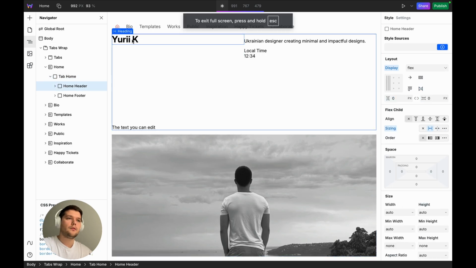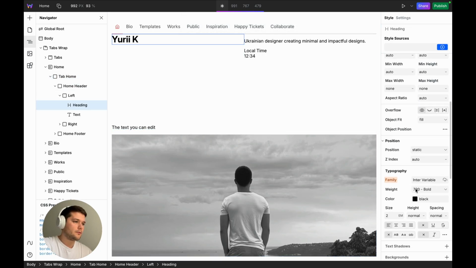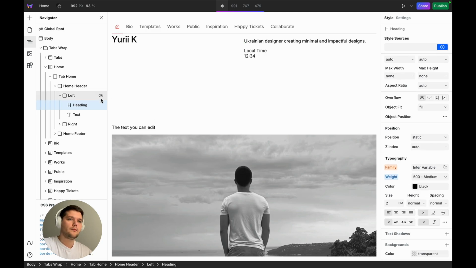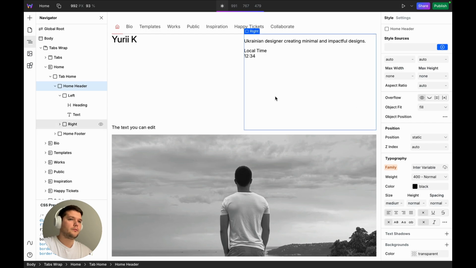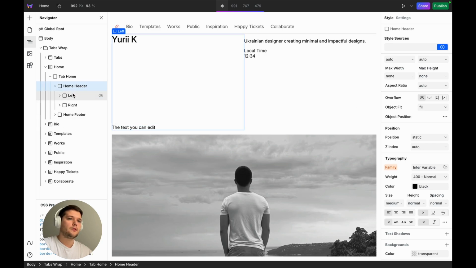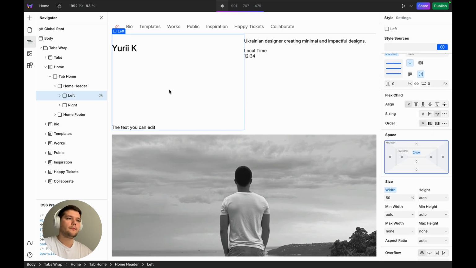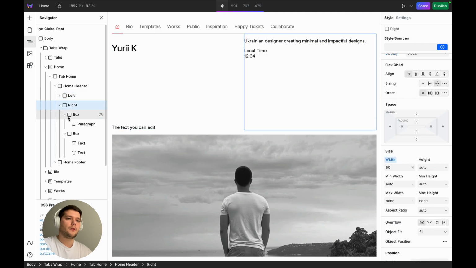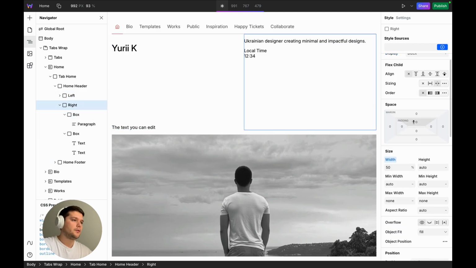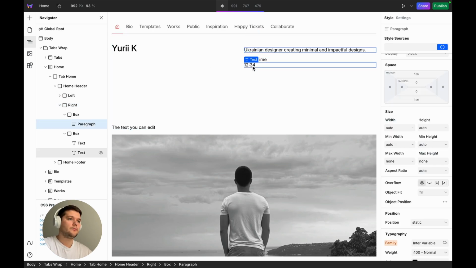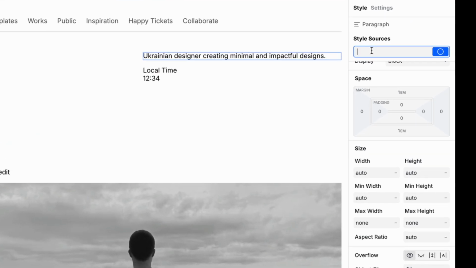Now I'm tweaking the text. I'm switching the font to something thinner. Adding a 2 rem padding at the top, just like in my original design. For the right side, I'm also adding a small padding for spacing. Now let's style the text blocks. I'm assigning a class to the paragraphs. This way I can make changes to all similar elements at once.